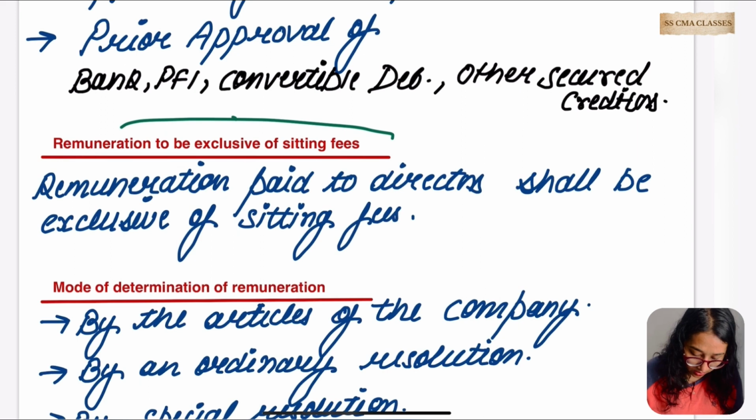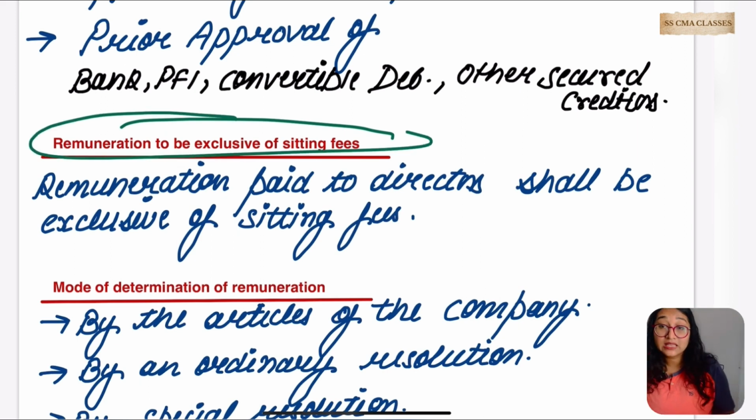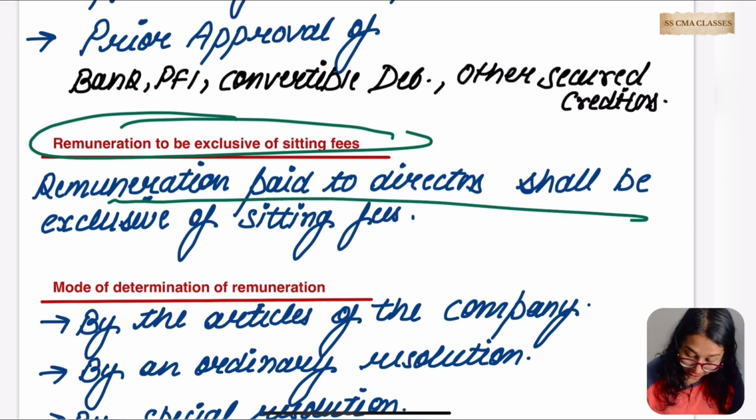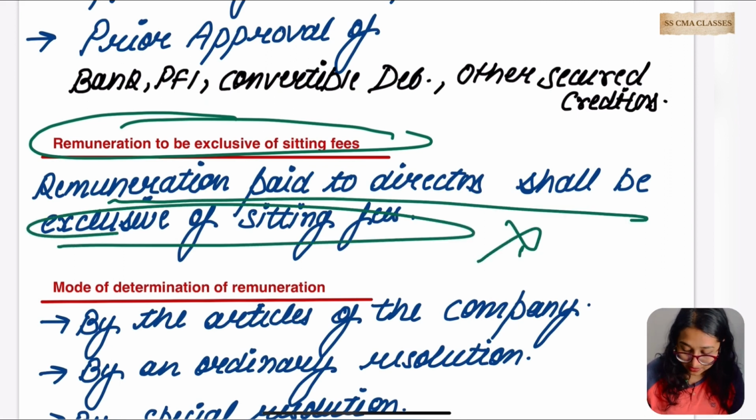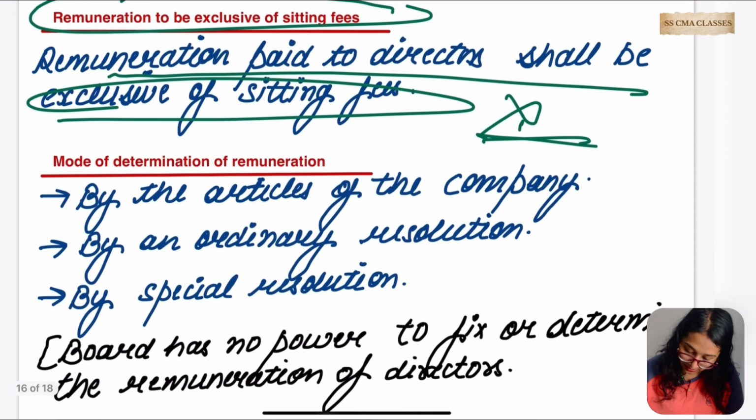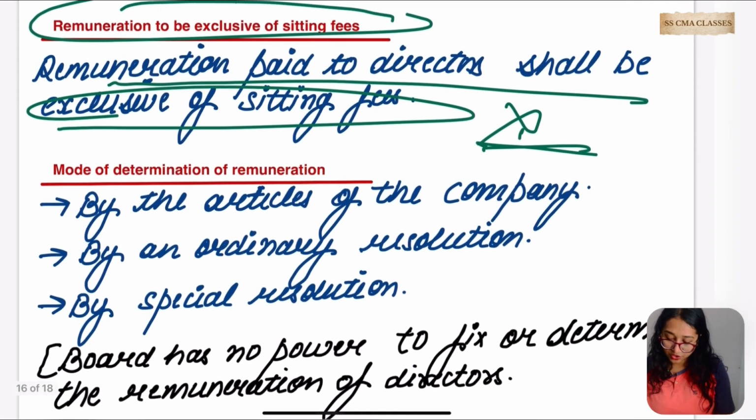Now tell me, are the sitting fees given to the directors to attend board meetings included in remuneration or not? No. The sitting fees given to the directors to attend the board meeting are not to be included in their remuneration. Okay, let's go for it. The remuneration paid to a director shall be excluded. Okay, so what are the modes of determination of remuneration?